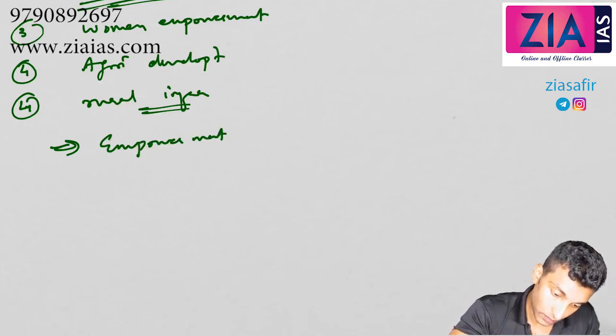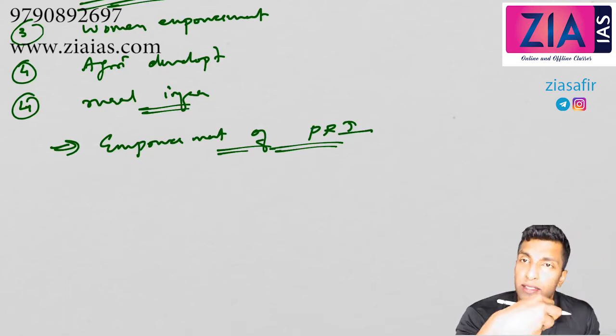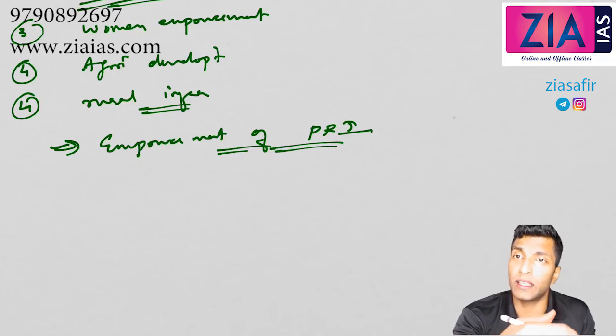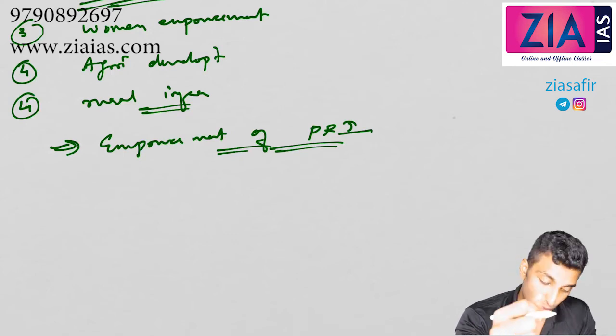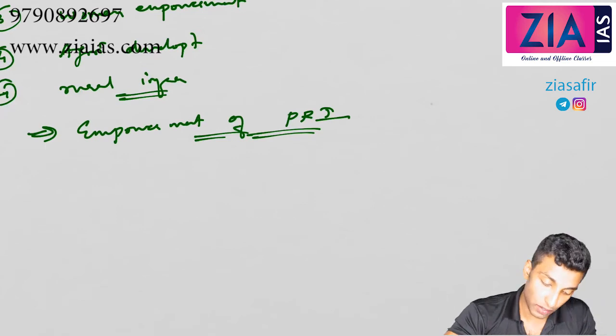Empowerment of Panchayati Raj institutions. See, everything is decided by the village panchayat. When you are applying, it is in the village panchayat. The village panchayat has to give a job within 15 days. So everything, the decision making, financial, everything, more powers are given to the Panchayati Raj institutions or the village panchayats.